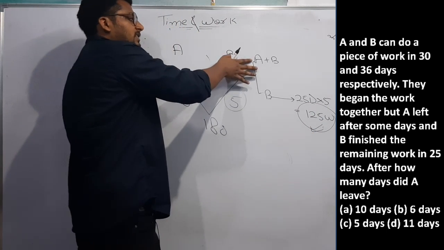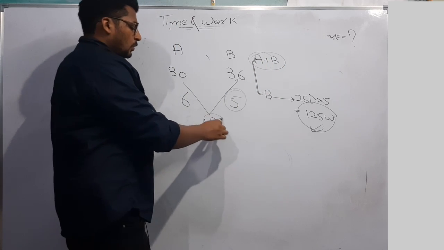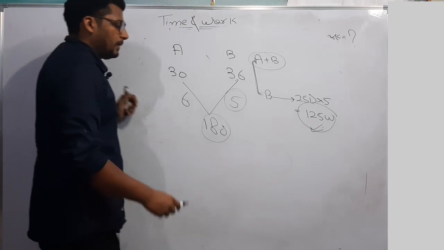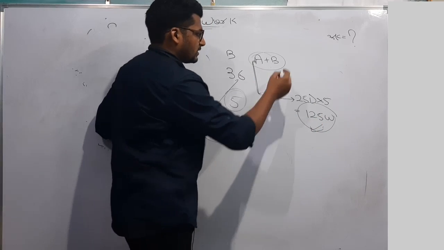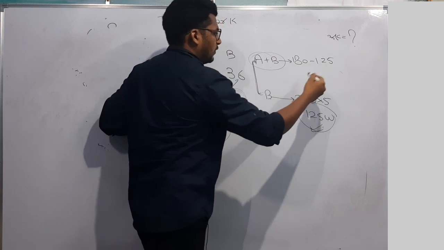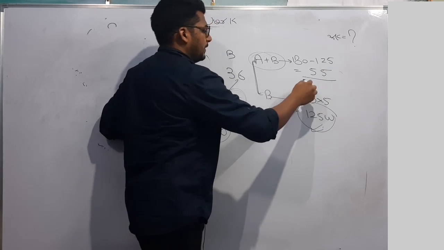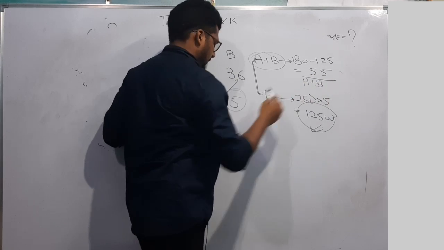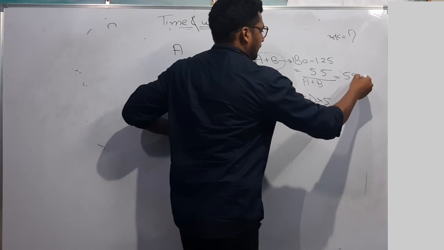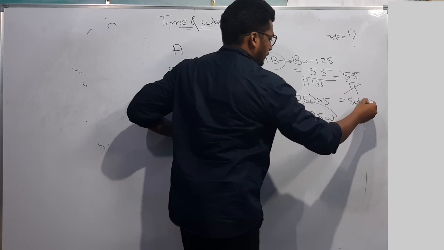And the remaining work was done by A plus B, because they were both working here. What is the remaining work? Total work was 180 and 125 work is already completed. If I subtract 125 from 180, that means 55 work was left, which has been done by A plus B. A plus B is nothing but 6 plus 5, 11, 55 by 11. This work was done in 5 days.